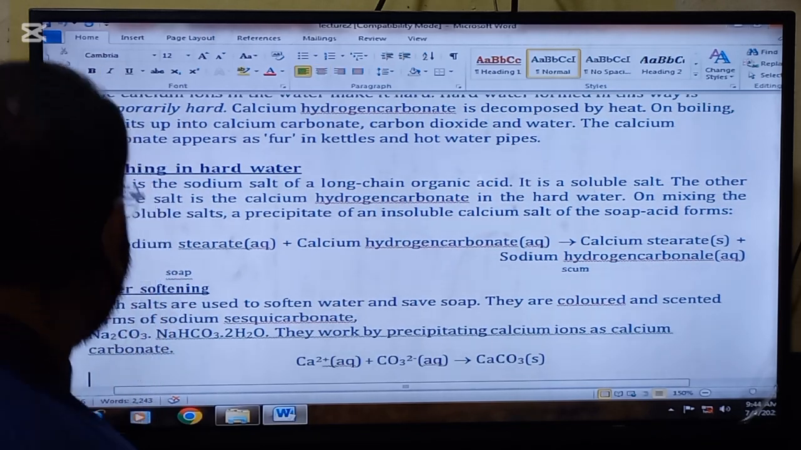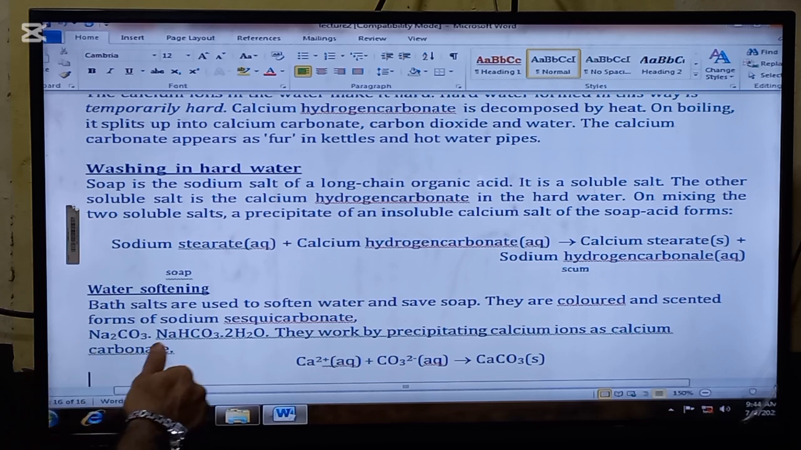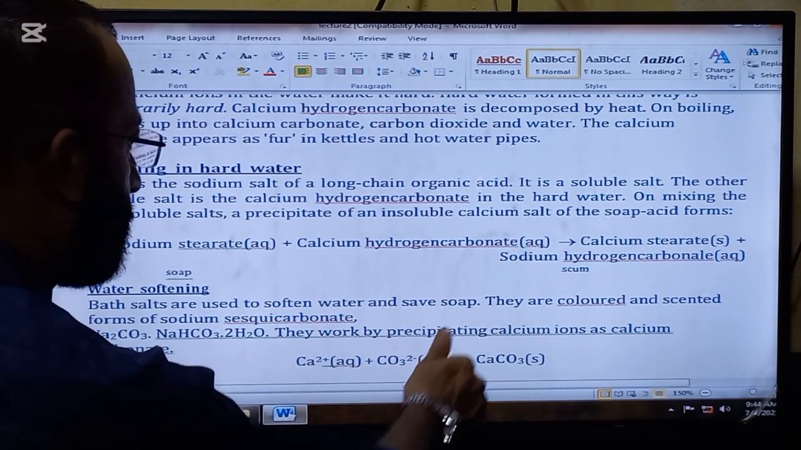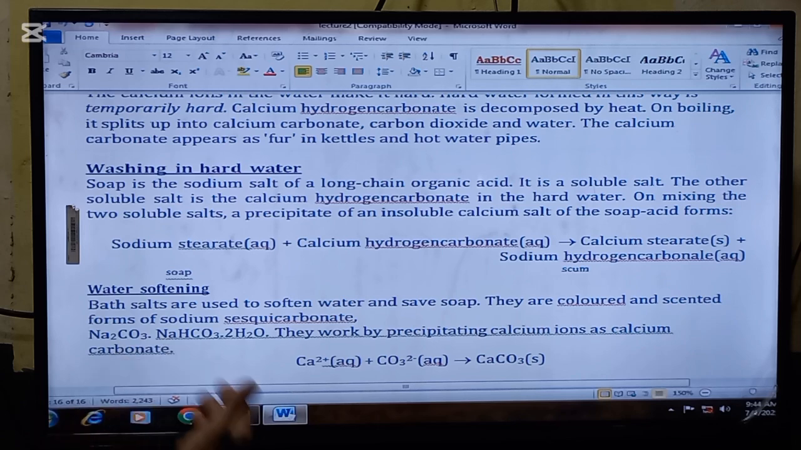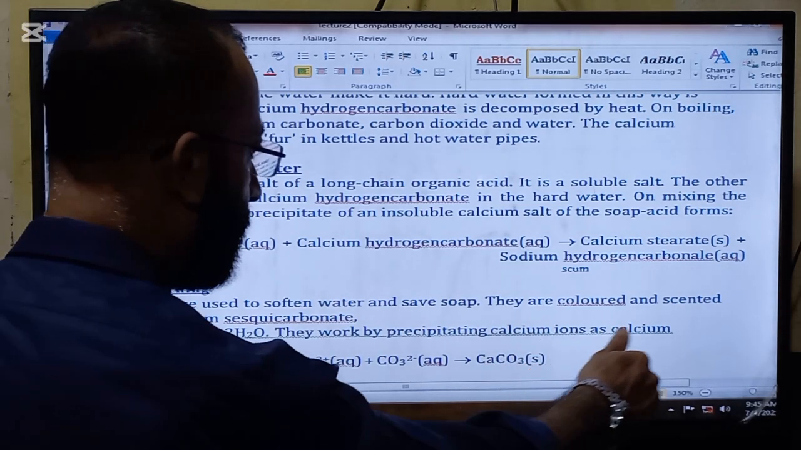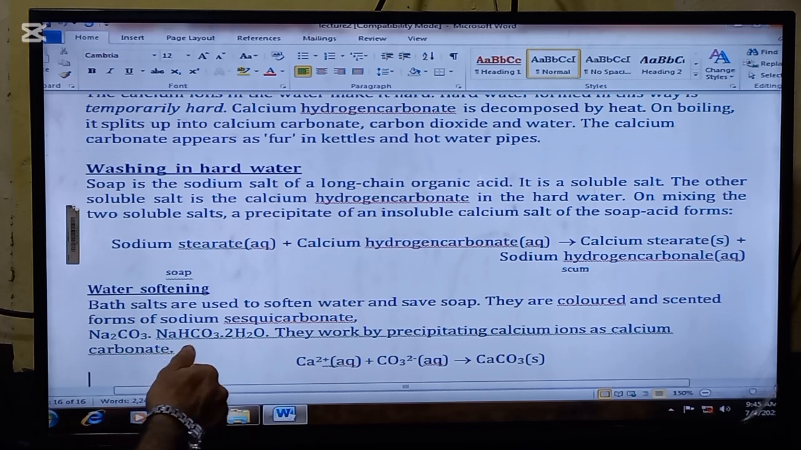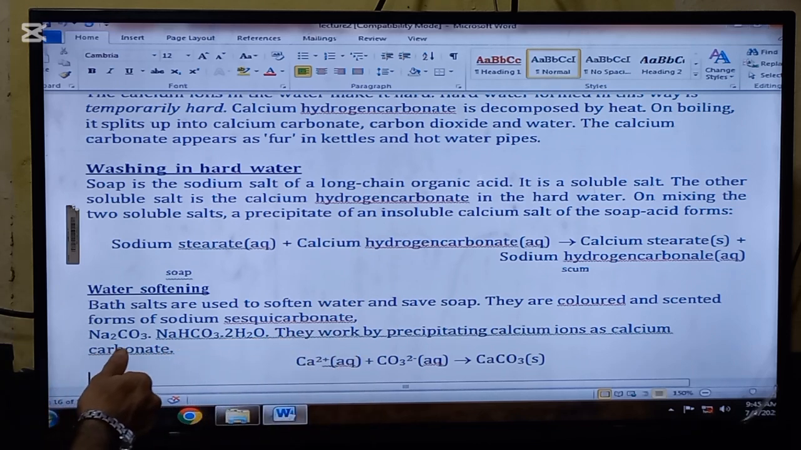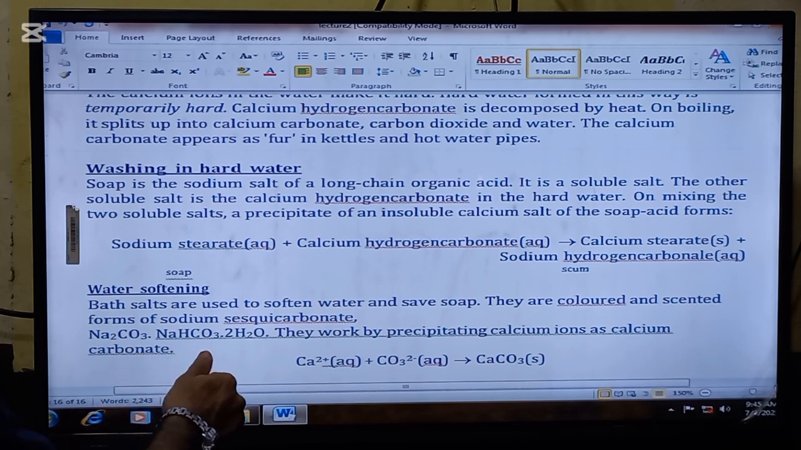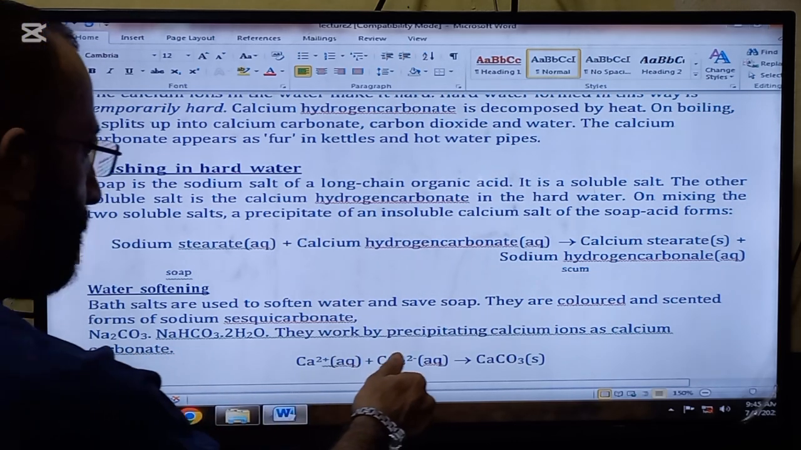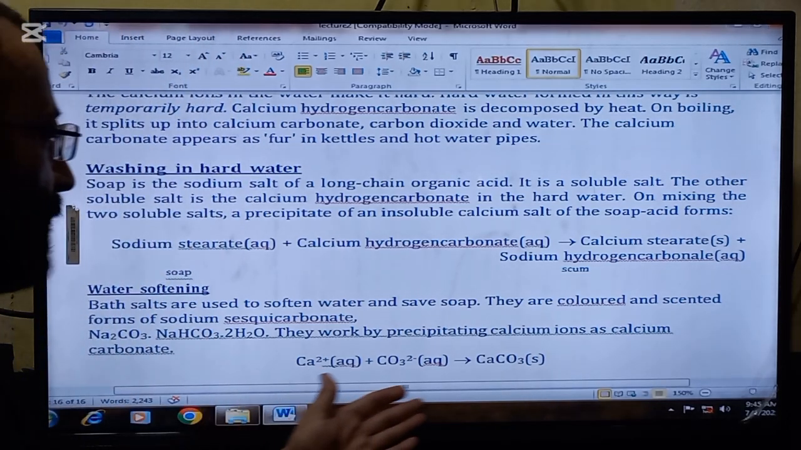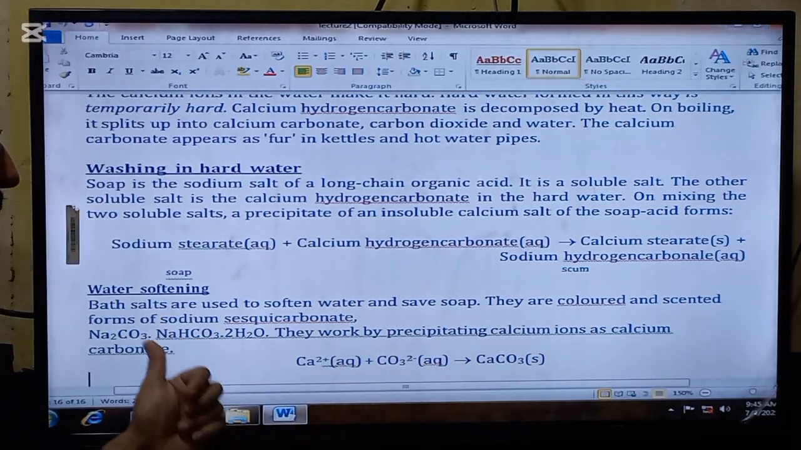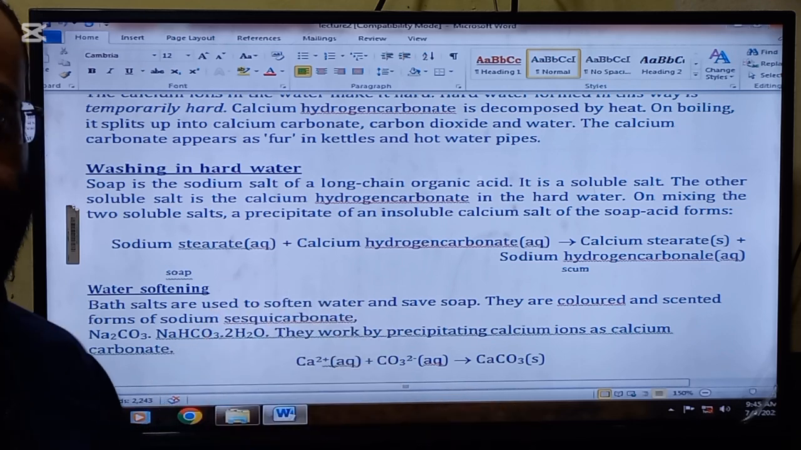Water softening. Bath salts are used to soften water and save soap. So bath salts are used for making the water soft. They are colored and scented forms of sodium carbonate, sodium hydrogen carbonate. They work by precipitating calcium ions as calcium carbonate. So this is the process to make hard water into soft water.